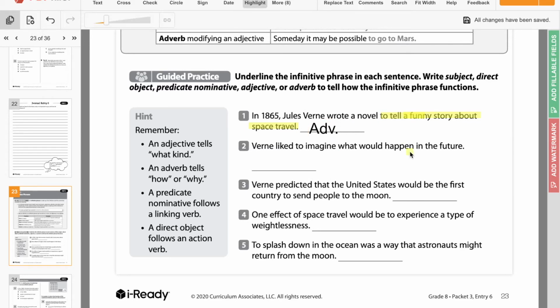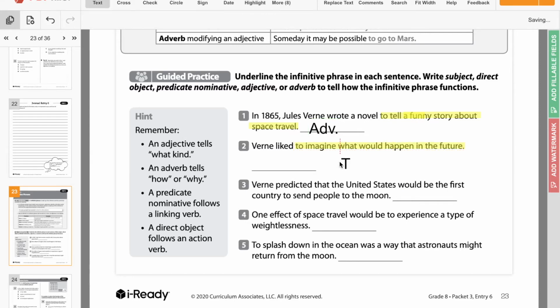So this one says, Verne liked to imagine what would happen in the future. So to imagine is going to be our infinitive because we have that word to. We don't have any other tos, and imagine is a verb, so we know it's an infinitive. Now, to imagine what? To imagine what would happen in the future.